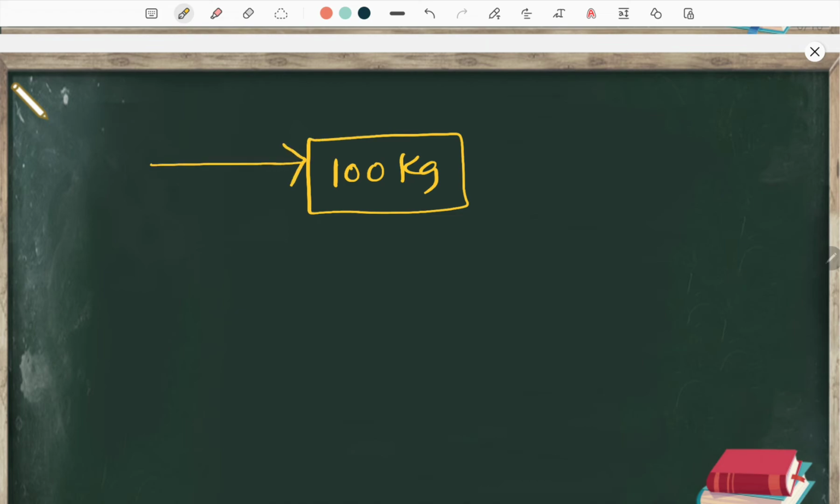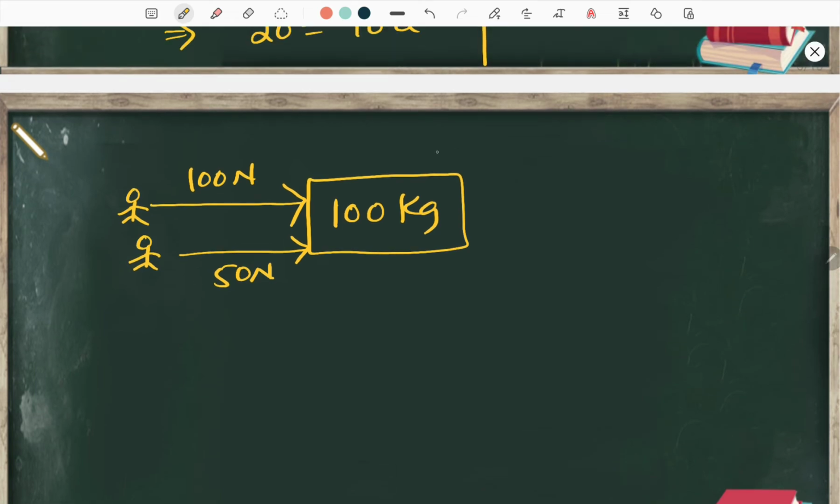Let me give you one more example. For example, there is a body of mass 100 kg here. One boy is applying a force of, for example, 100 Newton. Then another boy came and he started applying another 50 Newton. Now where will this body move? The body will move in this direction only. If they are asking what is the acceleration, then acceleration is equal to question mark.